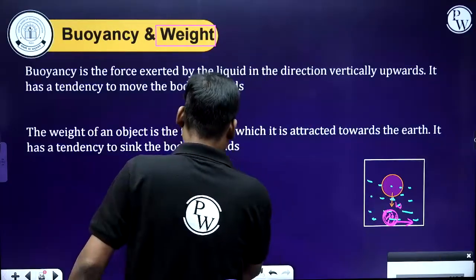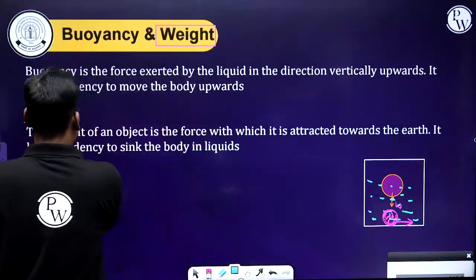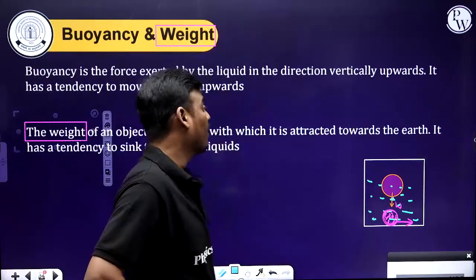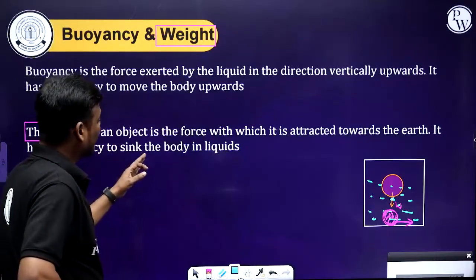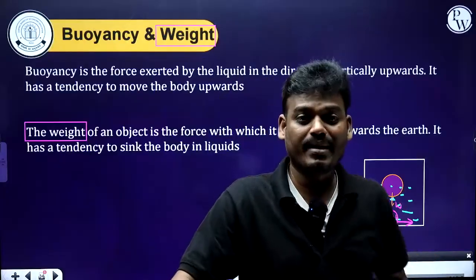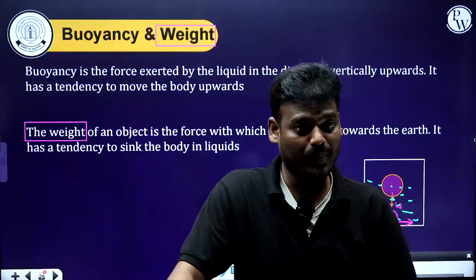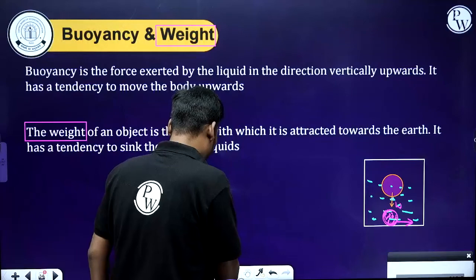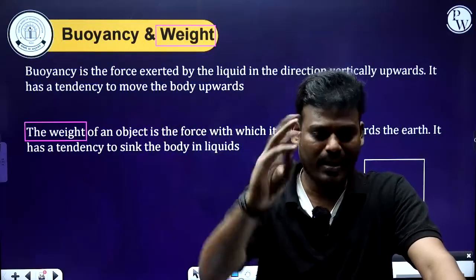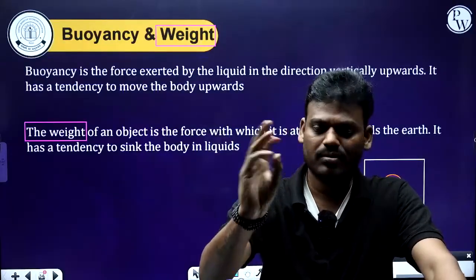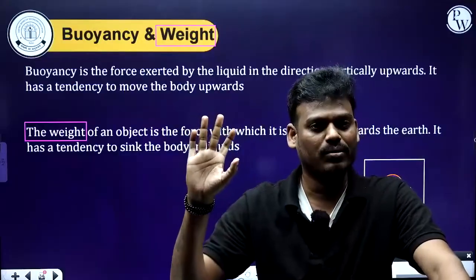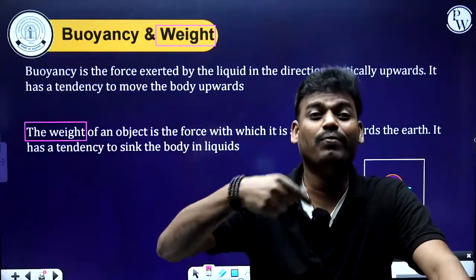See, the weight of the object is the force with which it is attracted towards the earth. It has a tendency to sink the body in a liquid. When we keep a body in a liquid, it has a tendency to sink to the bottom of the liquid. But what about buoyancy? Buoyancy is also a type of force. Weight is a force, thrust is a force, and buoyancy is also a force. But it is due to fluids.